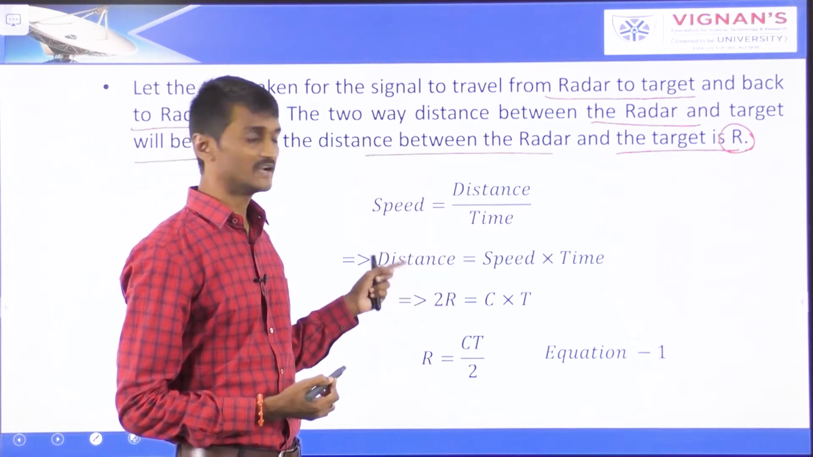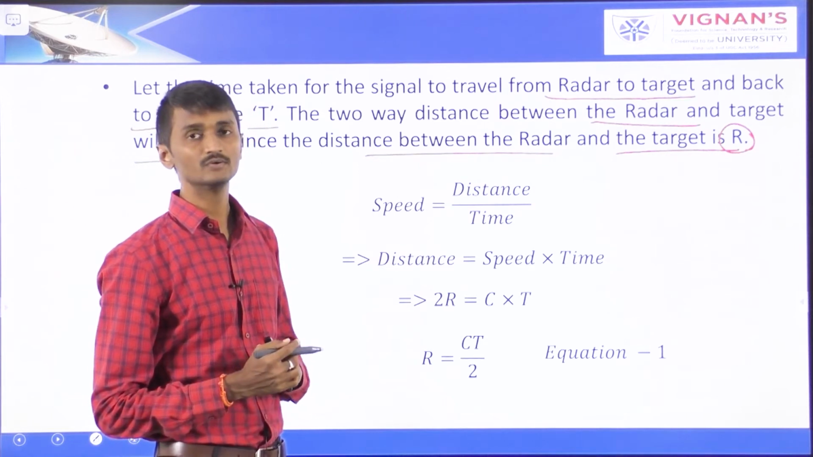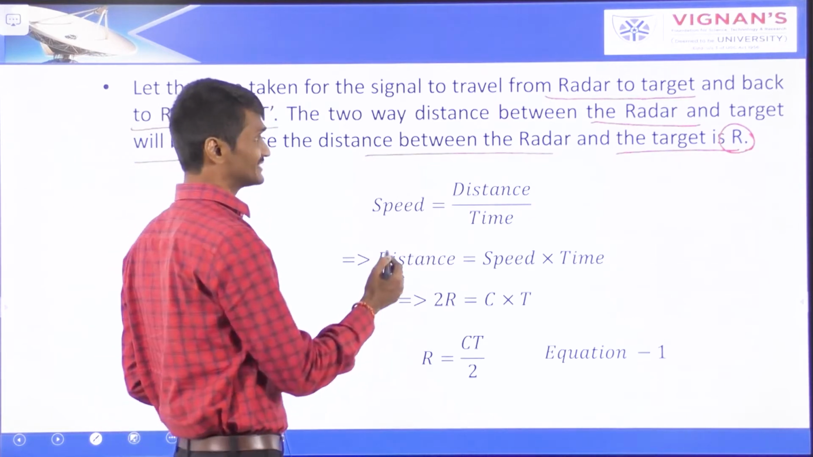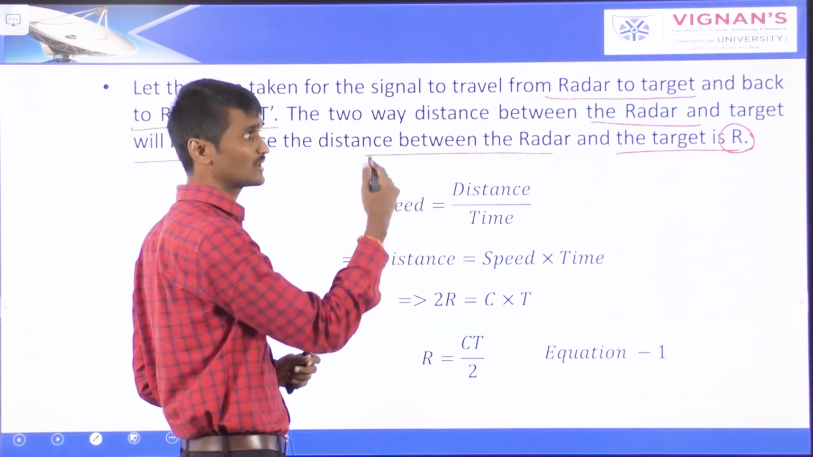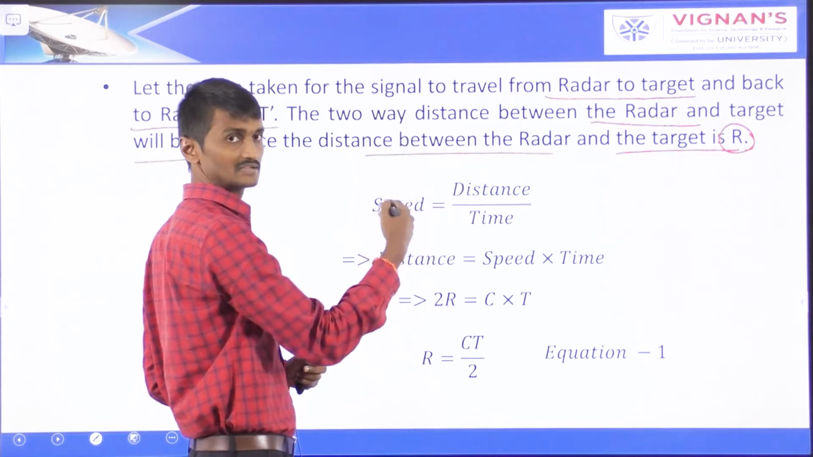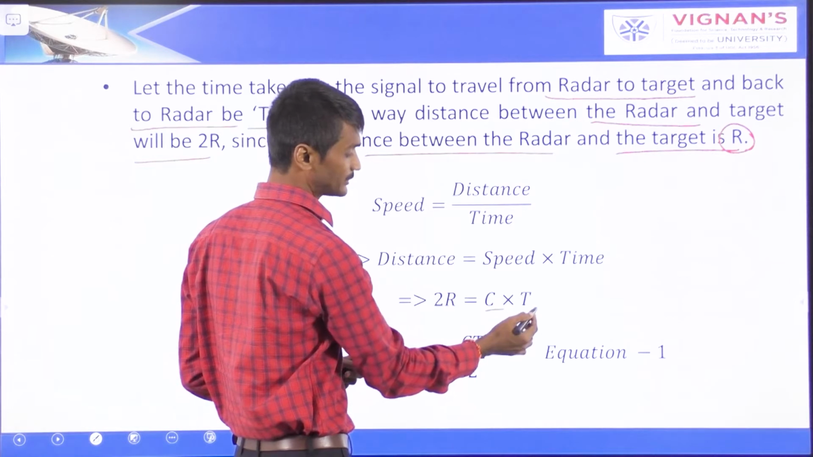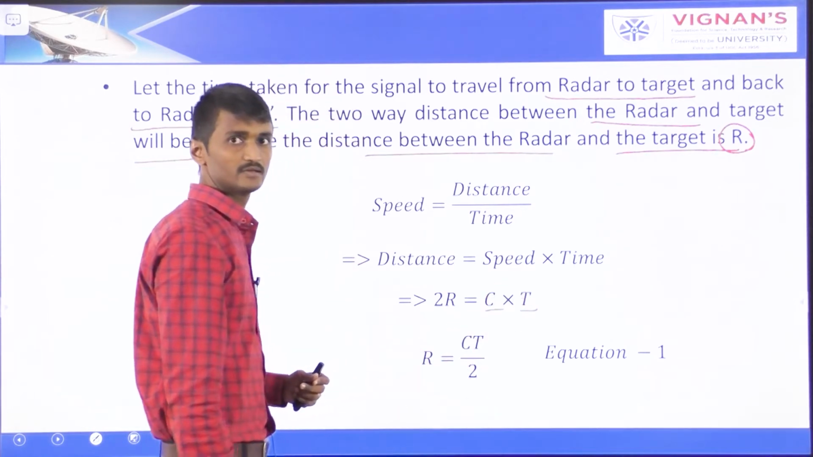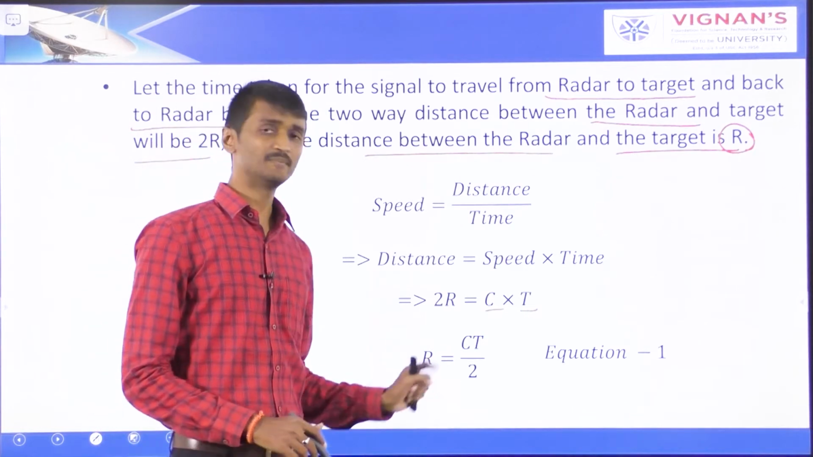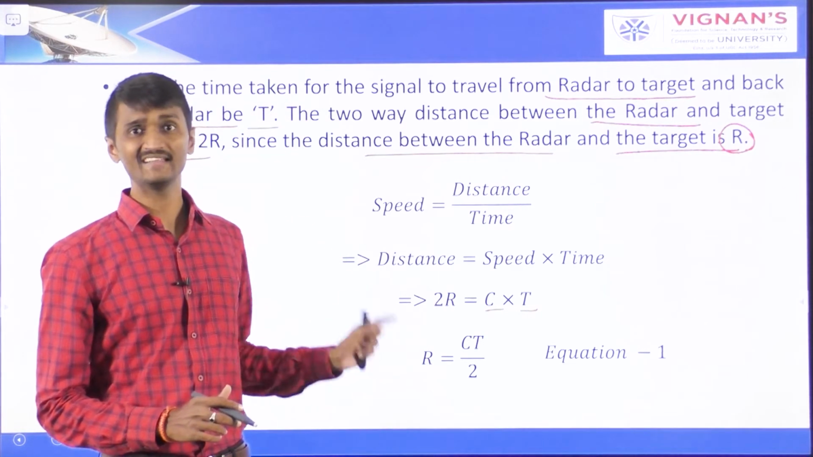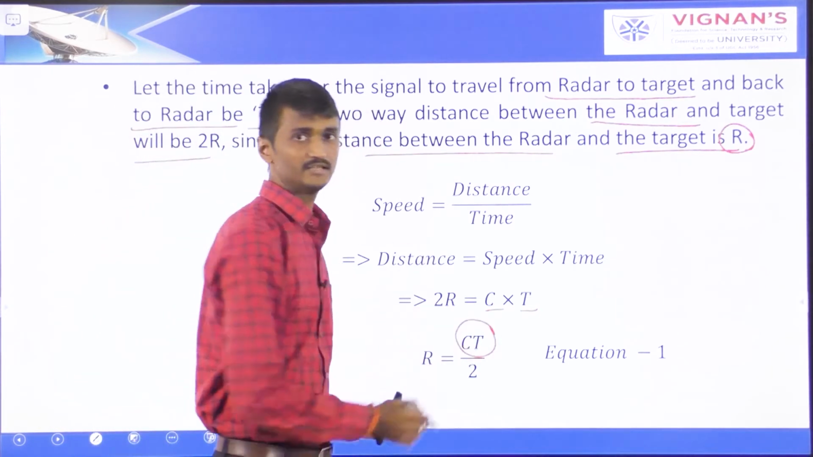So from that, distance is equal to speed into time. Now the distance, the range, is 2R, because it is a two-way distance from radar to the target and target to the radar, which is equal to speed into time. So from this, the range R is equal to cT by 2. We can find the range of the target by substituting the values of c and t in equation 1.